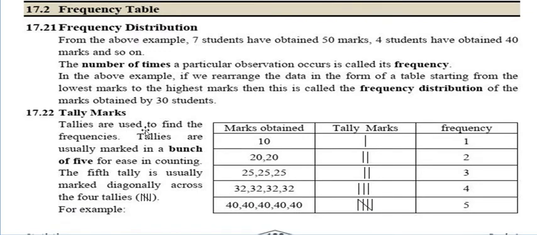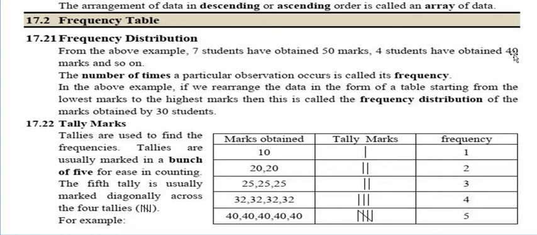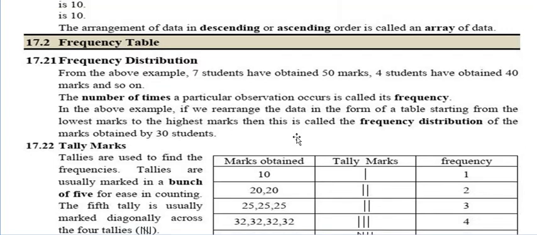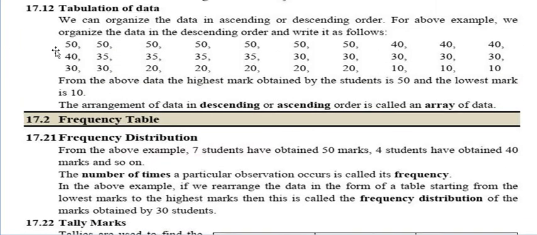Now you can see the frequency table. What does the frequency table mean? From the above given example, 7 students have obtained 50 marks and 4 students have obtained 40 marks, and so on.